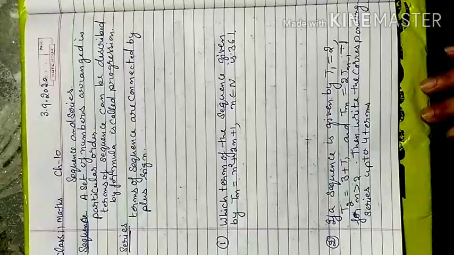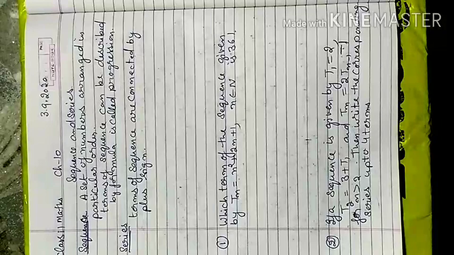Okay, we are going to start today next chapter 10, sequence and series. First question is what is a sequence and what is a series? So that is the main thing. So sequence is a set of numbers arranged in a particular order.